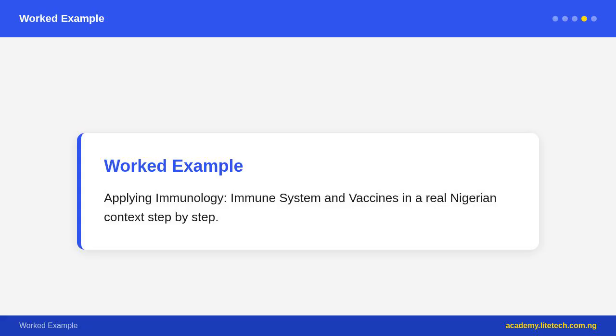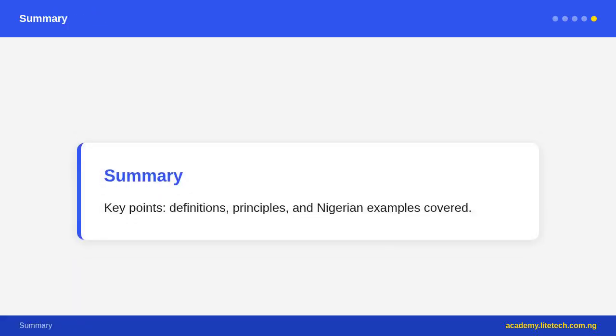Herd immunity: when a sufficient proportion of a population is immune to an infection, through vaccination or prior infection, the pathogen cannot spread easily, protecting even those who cannot be vaccinated. The herd immunity threshold varies by disease. Measles requires approximately 95% immunity, polio approximately 85%, and COVID-19 approximately 70 to 85%.